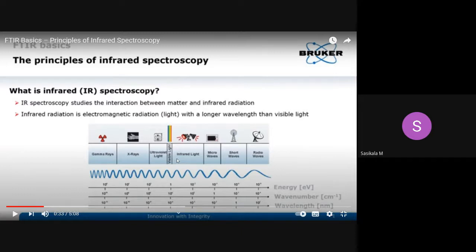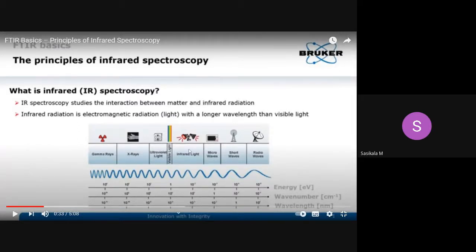Next is mid IR, which starts at 4,000 centimeter inverse. From 12,400 to 4,000 is near IR, the vibrational spectral region. Moving to lower energy, 4,000 to 667 centimeter inverse is the mid IR region, where mainly organic molecules are composed of both vibrational and rotational energy levels.